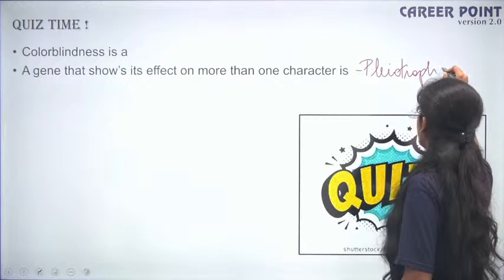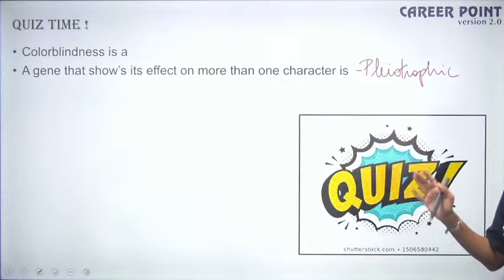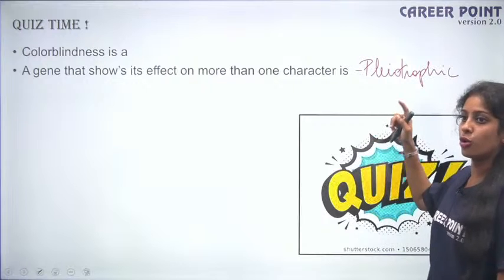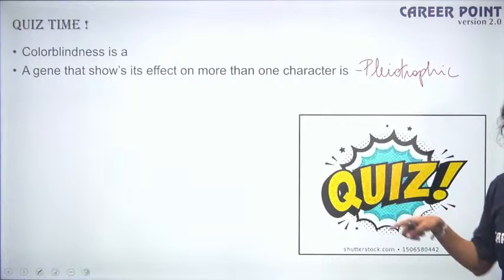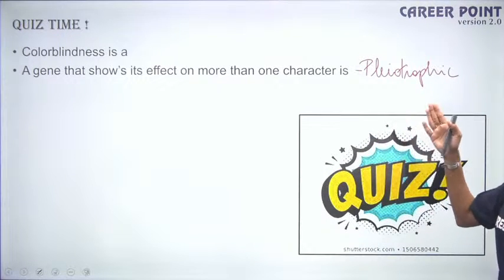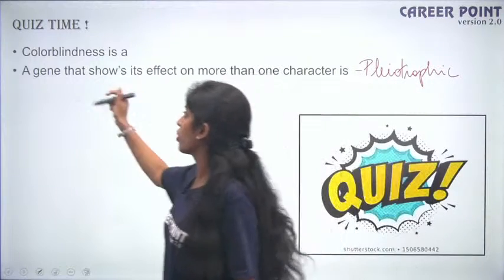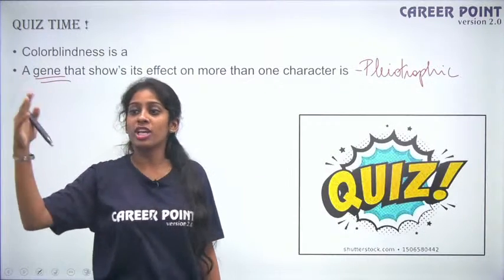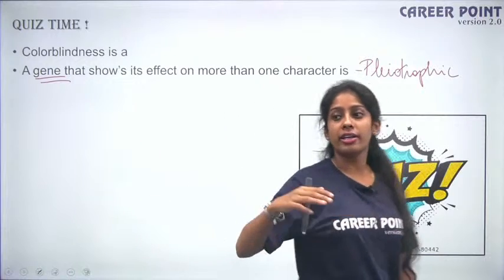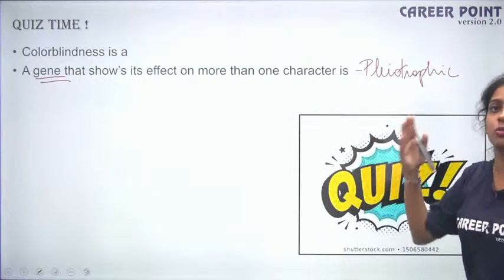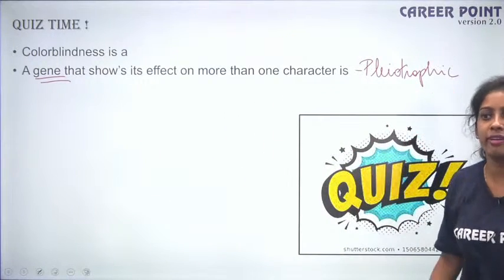Okay, so for the entire chapter I am taking the summary, not only of this lecture. So you should also know the previous lecture before answering it. A gene that shows its effect on more than one character. No, it is not polygenic inheritance. I am talking about a particular gene. Polygenic inheritance is different. Here, a gene that shows its effect on more than one character is pleiotropic, fine.